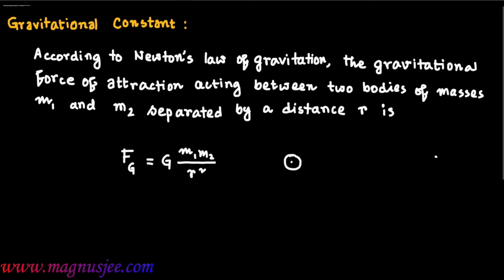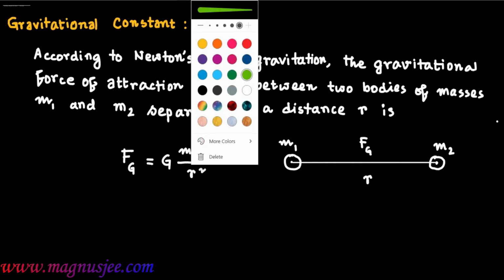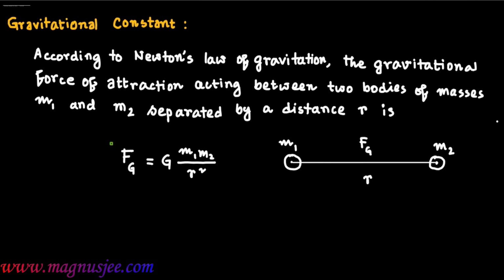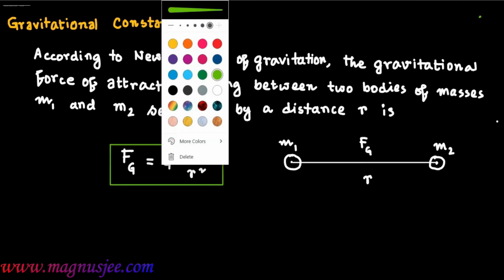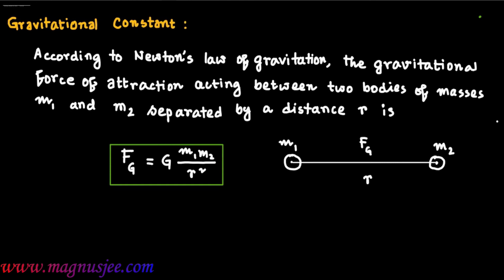In the diagram, these are two bodies which are separated by a distance r. r is the distance between the centers of the two bodies, m1 and m2 are the masses of the two bodies, and Fg is the gravitational force of attraction between them. Fg equal to G m1 m2 divided by r square. This is equation 1.